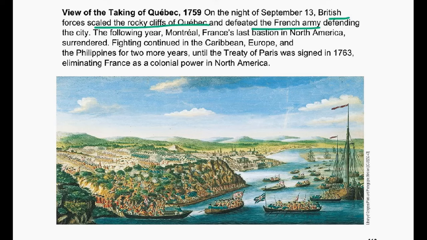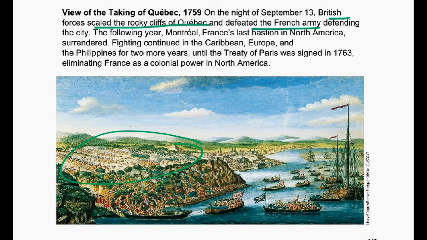This is a picture titled "The View of Taking Quebec, 1759", showing the British forces scaling the rocky cliffs of Quebec, which also lead up to what's called the Plains of Abraham. They defeated the French army defending the city. The following year, Montreal, which was France's last holding in North America, surrendered.